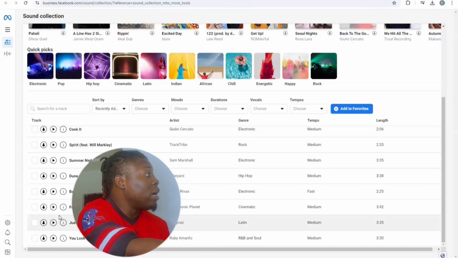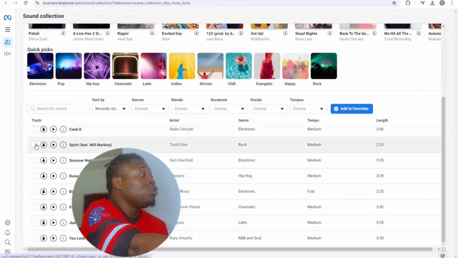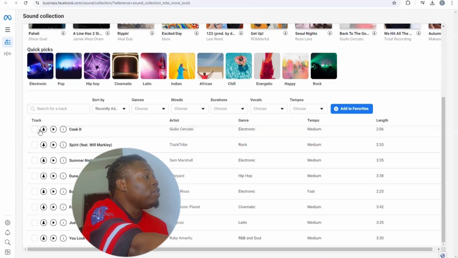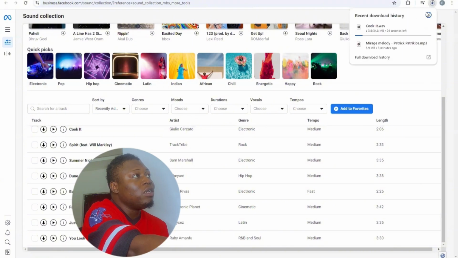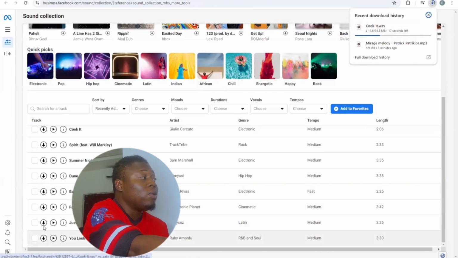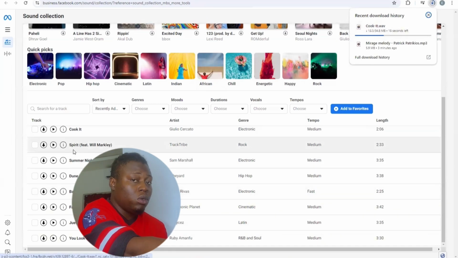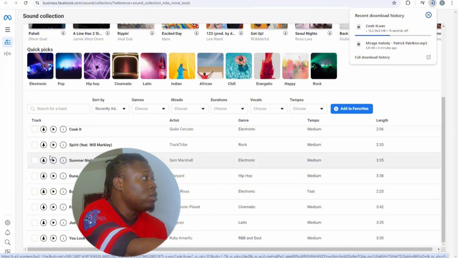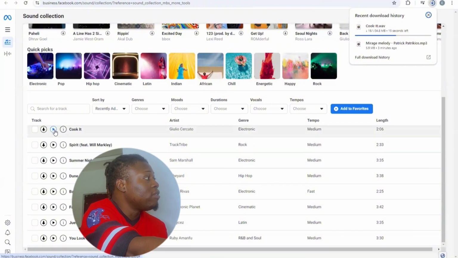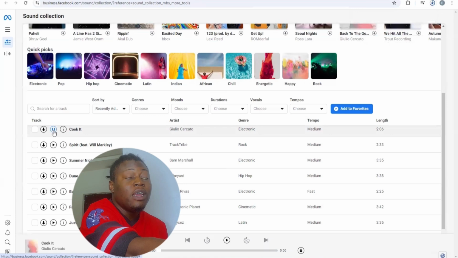So if you want to download from this, what you need to do is just click on this download icon right here. Once you tap on it, you can see up here the audio is already downloaded, right? Understand? So that's it. If you want to listen to the song first before downloading, all you need to do is click on this icon right here. Once you tap on this icon, you can see something is playing.